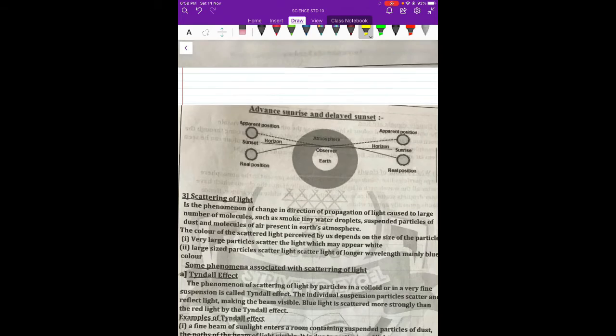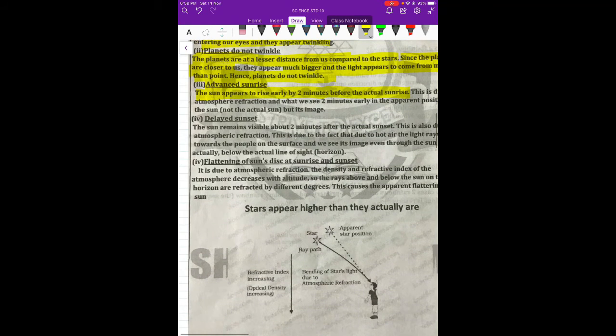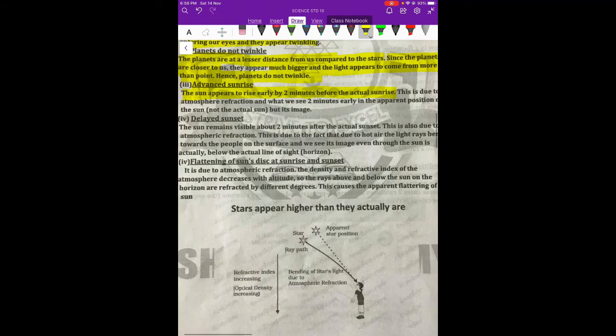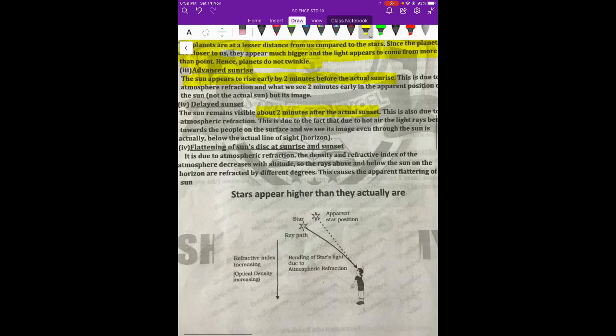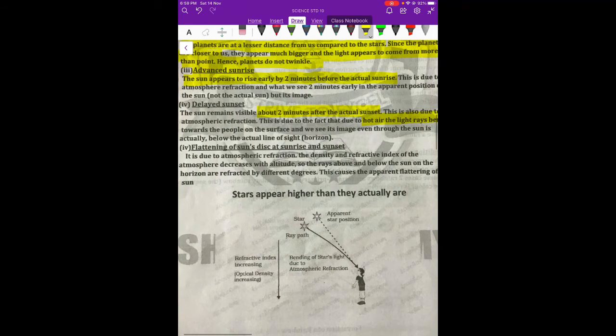Now the same logic can be applied when we can see the sun 2 minutes after sunset. This is also because of the same reason, atmospheric refraction. So it is visible 2 minutes after the actual sunset, because during sunset the air is hot and the light rays bend towards the surface, towards the people, and we can see its image even though the sun is actually below them.